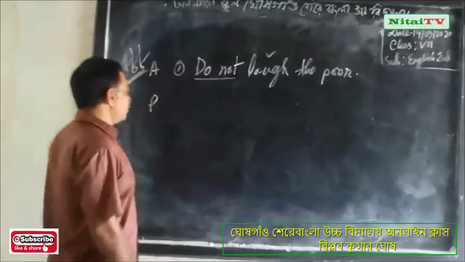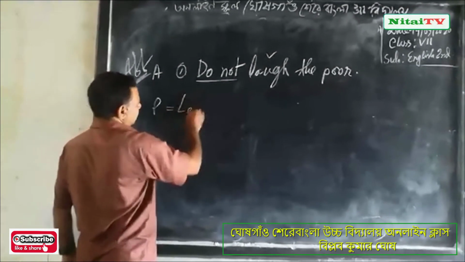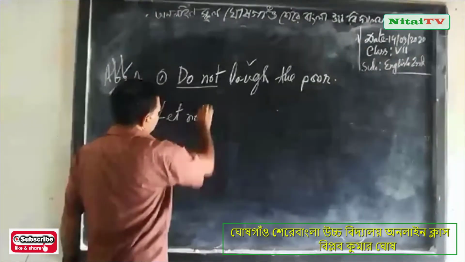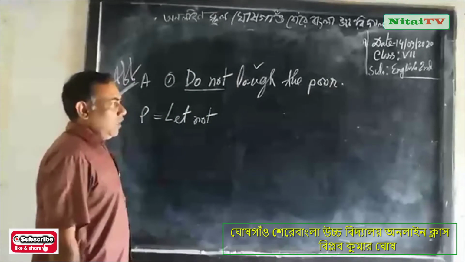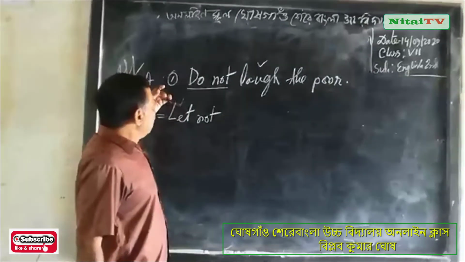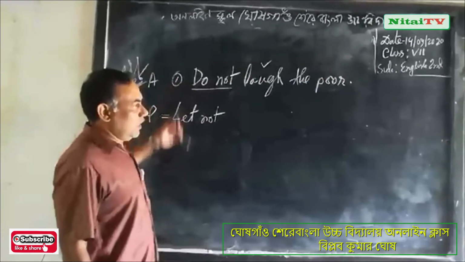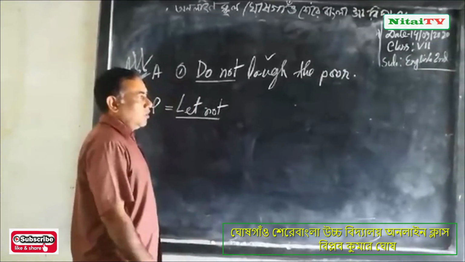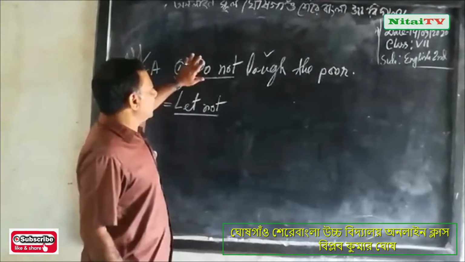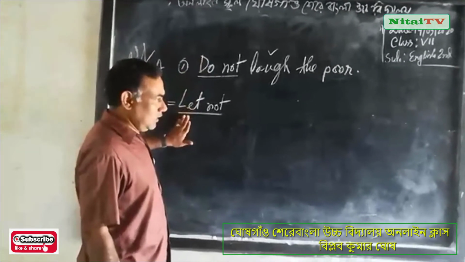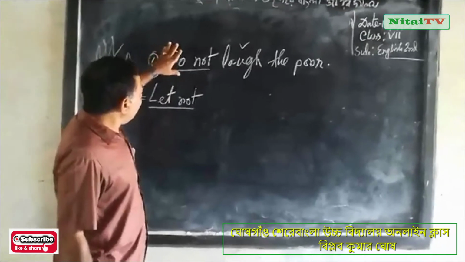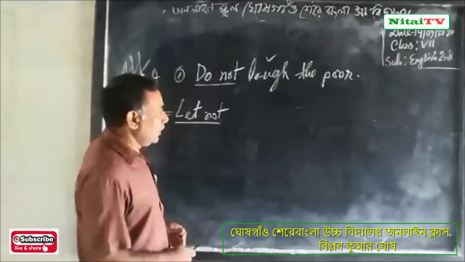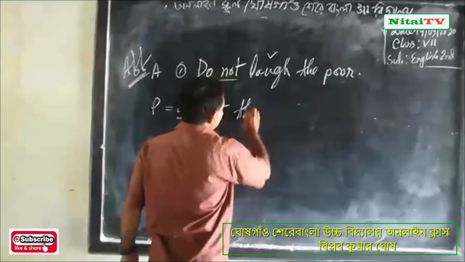So at first you will write let. Then you will write the negative, not. So when you see the negative form, at first you will note the two words, let not. When it is the affirmative sentence, you will write only let. When you find the negative form, you will write let not. Then you will write the object, the poor.